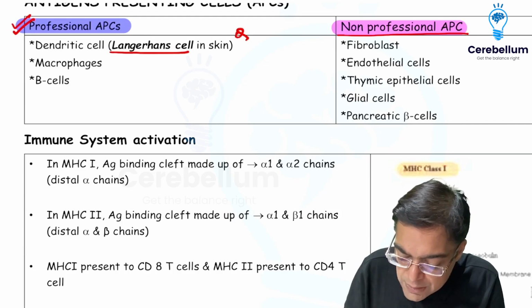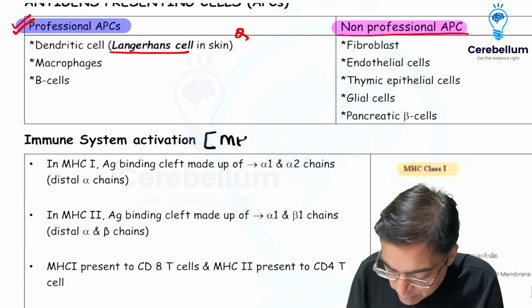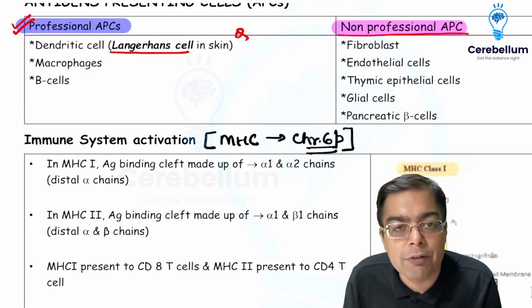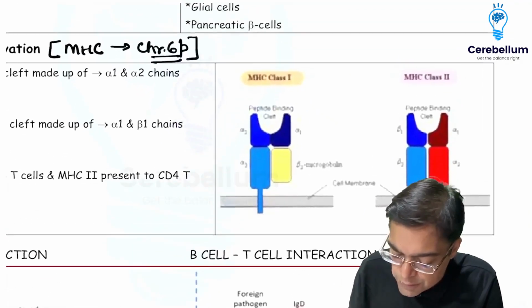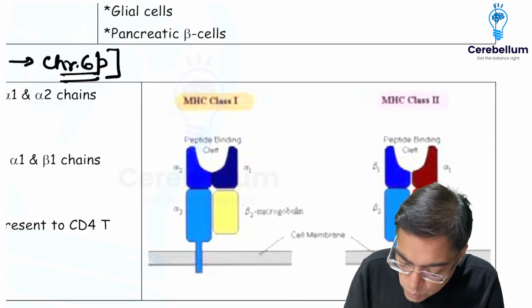and the T cells. Why are the APCs going to present the antigen? Is because of the presence of special molecules which are given the name of MHC. Remember, MHC is a group of genes which is present on short arm of chromosome number 6. We have got different types of MHC molecules, structure of which is what I would like you to revise quickly over here. We have got MHC1 and MHC2.